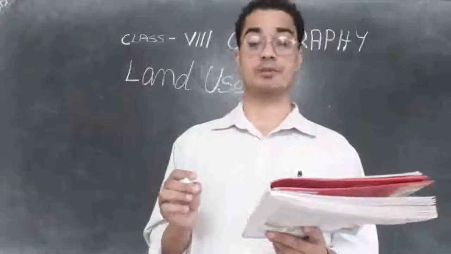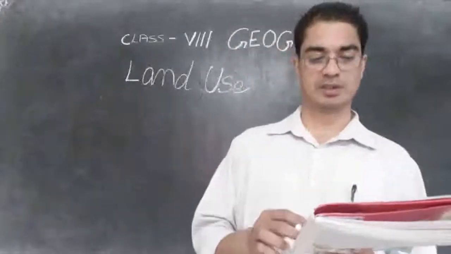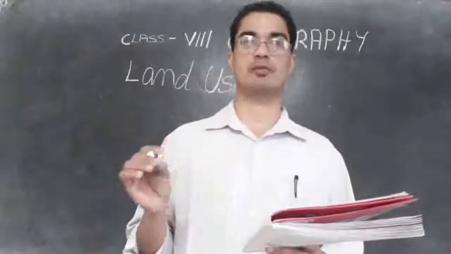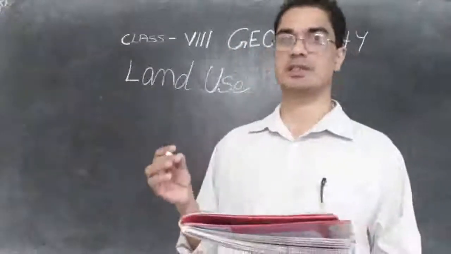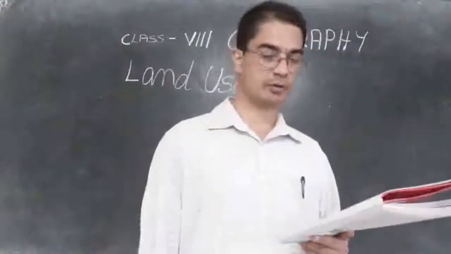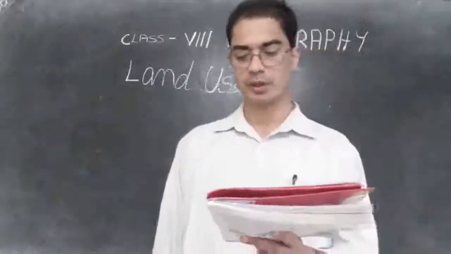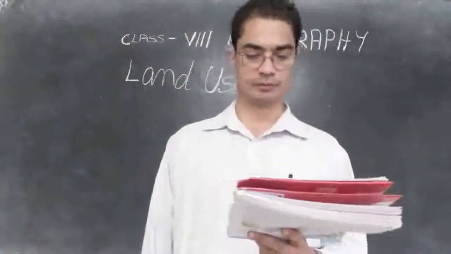Then 67% is used for forest. You can see among all these 10 countries, Japan gives more importance to forest. Just after Japan is Brazil, 66% is given for forest. Japan gives 1% more. Then 19% is used for other purposes.